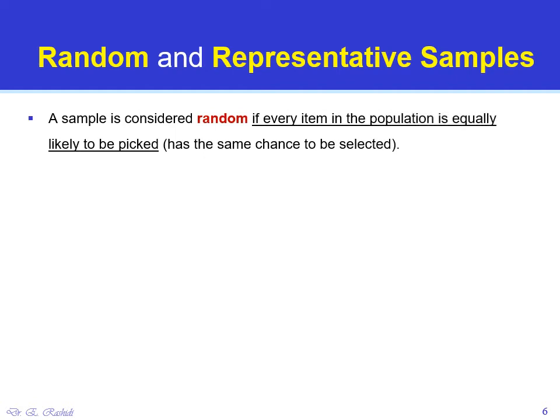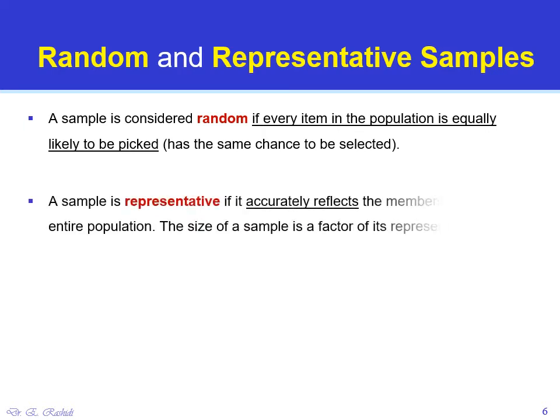What are the characteristics of a fair sample, or what should be the process of selecting a sample so we would have a fair representation of the population? A sample should be both random and representative. A sample is considered random if every item in the population is equally likely to be selected in the sample, or each item should have the same chance to be selected.